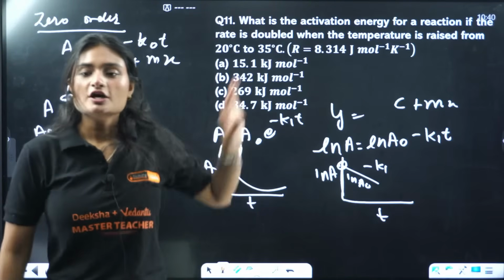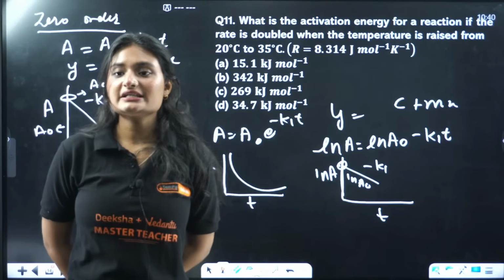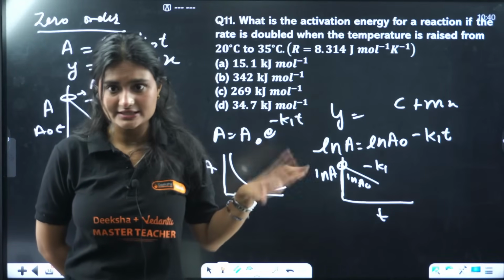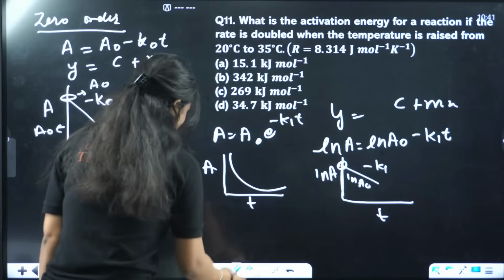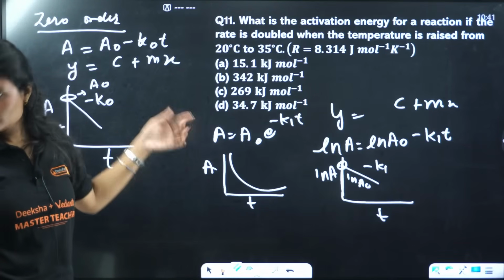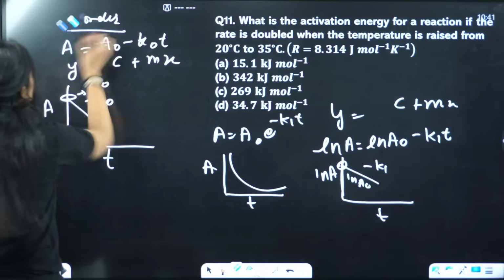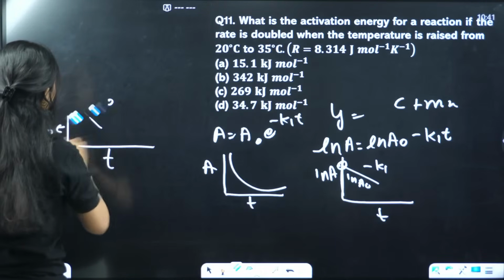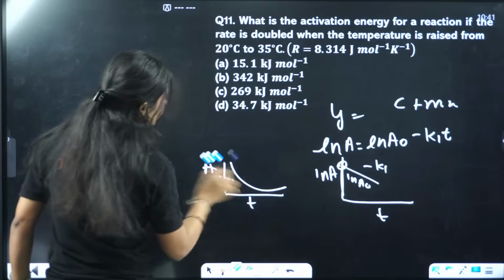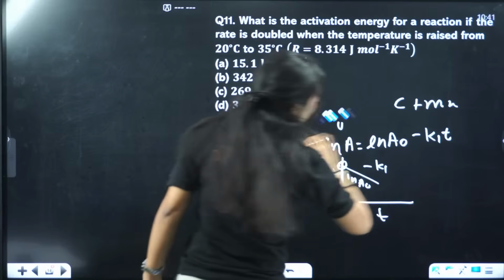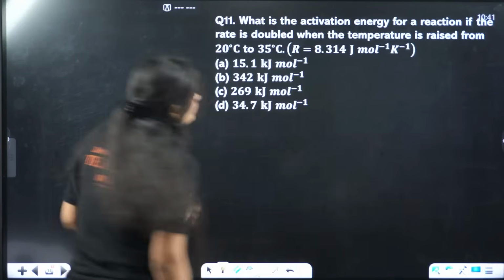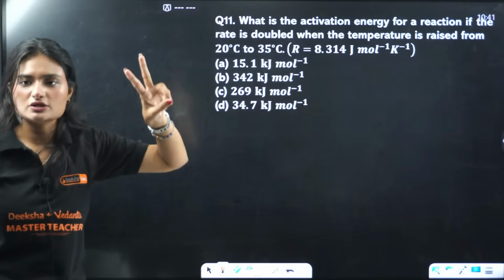Okay, let's start. What is the activation energy if the reaction rate is doubled when the temperature is raised from 20 degrees Celsius to 35 degrees Celsius? Again, very simple. I hope you have written this down. I'm going to erase it because I need this space to solve the question. Very simple, very easy question. You only need to know the Arrhenius equation, and from there you will be able to solve it. But here two rate constants are given.